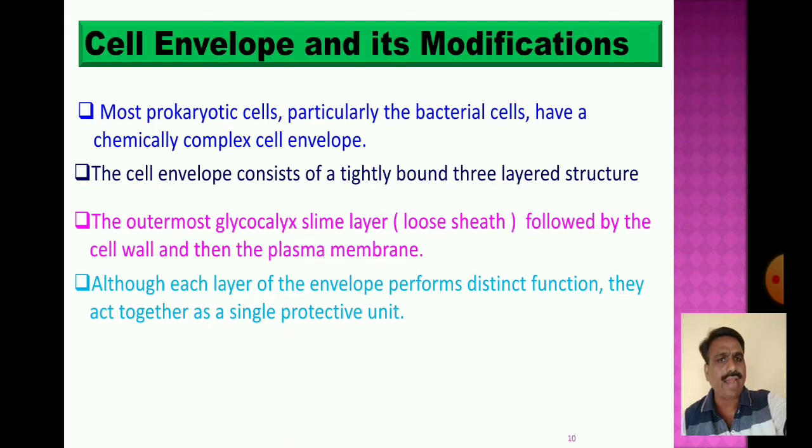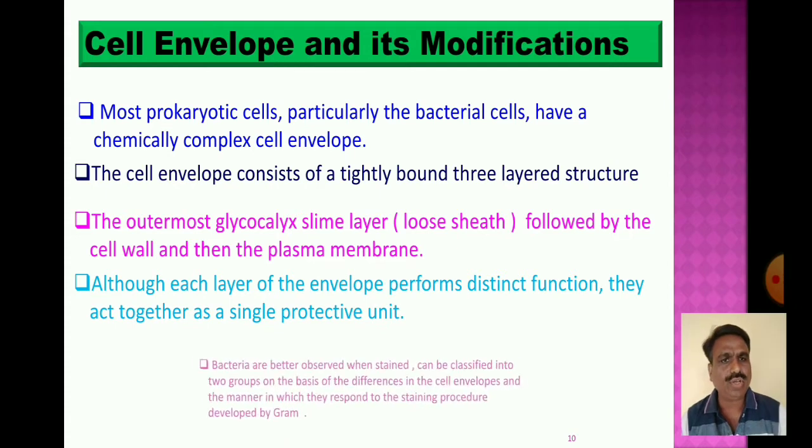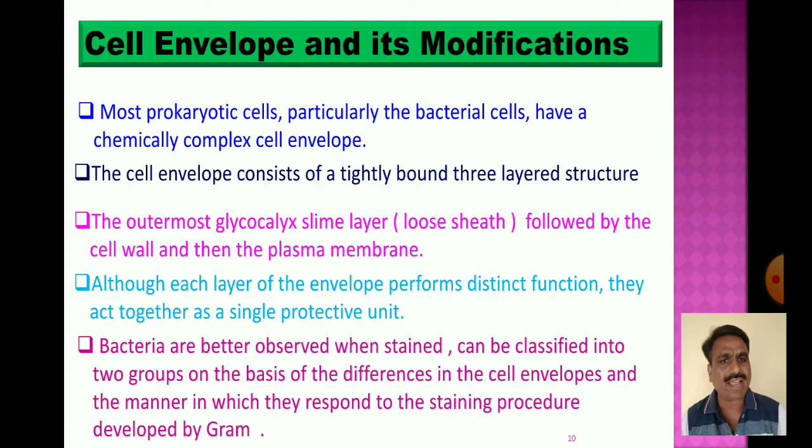Bacteria are better observed when stained. Bacteria can be classified into 2 groups on the basis of differences in their cell envelopes and the manner in which they respond to the staining procedure developed by Gram.